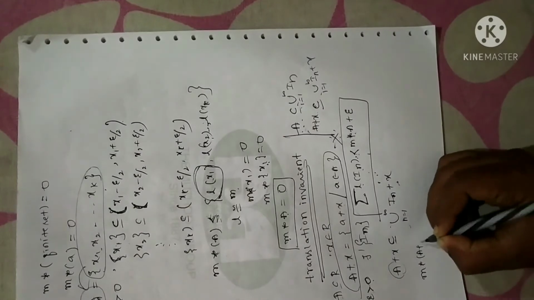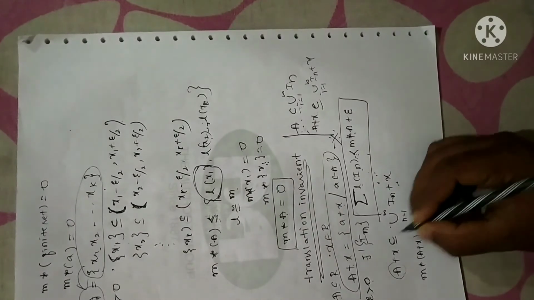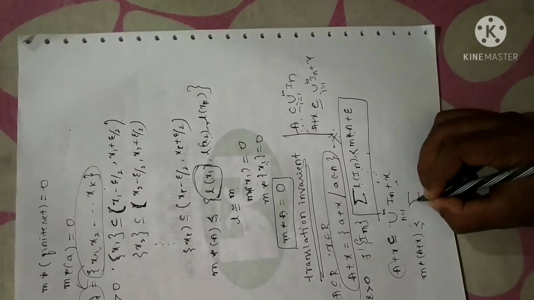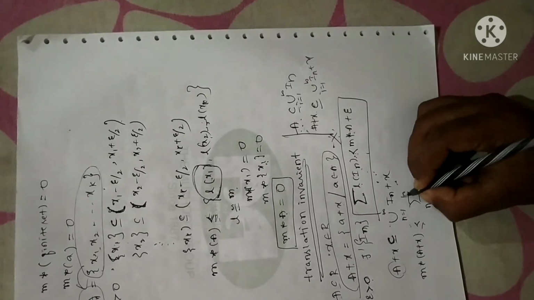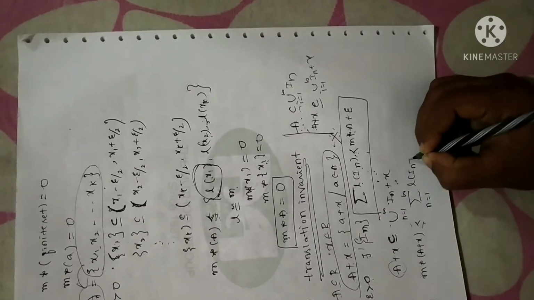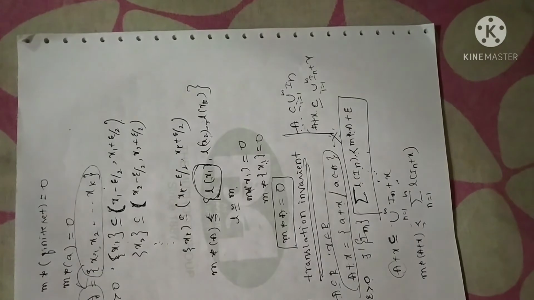So m star of A plus x is, when you apply measure, we have to use the monotonic property. Subset will become less than or equal to, and union will become summation, n equal to 1 to infinity. When you're taking measure, it is none other than the length of the assumed interval. So L of I_n plus x.